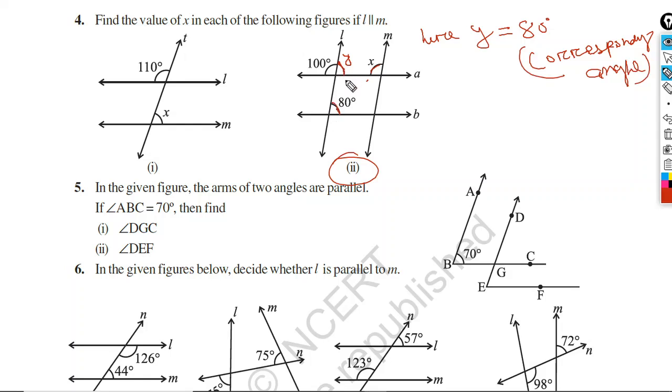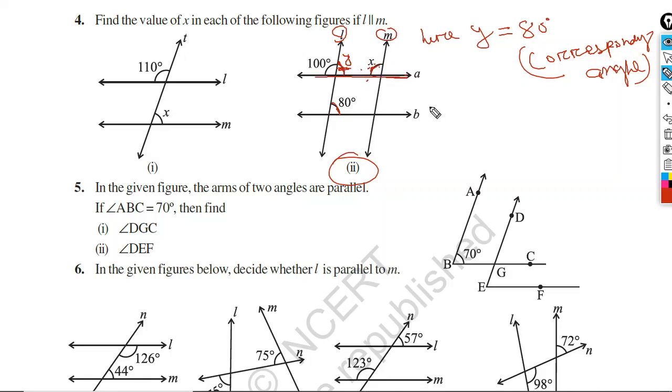Now y and x are on one side of the transversal. If we take L parallel to M, and A is the transversal, then x angle and y angle are on one side of the transversal. Therefore their sum will be 180 degree.